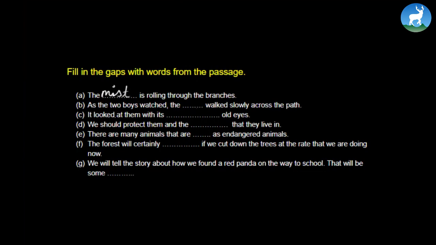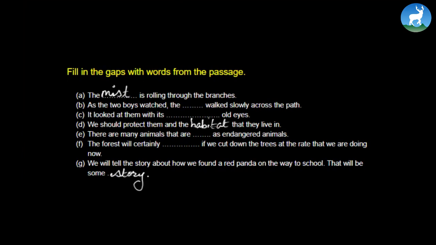Now let's look at number D. "We should protect them and the dash that they live in." If you look at the passage, you'll get that we should protect them and the habitat that they live in. And the final number: "We will tell the story about how we found a red panda on the way to school. That will be some story." So all these answers, you can get by reading the passage.